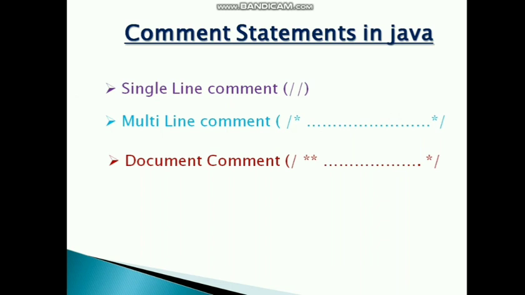Sometimes it becomes difficult for a user to understand the logic applied in a program, especially when somebody else has developed it. In such cases, the programmer should mention the purpose and the action being taken in different steps. This can be done only by applying comment statements in the program.